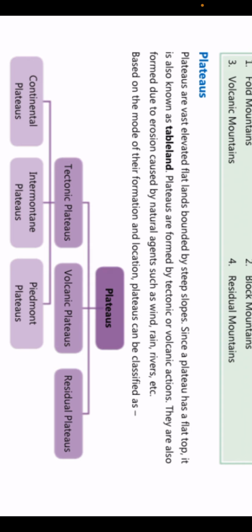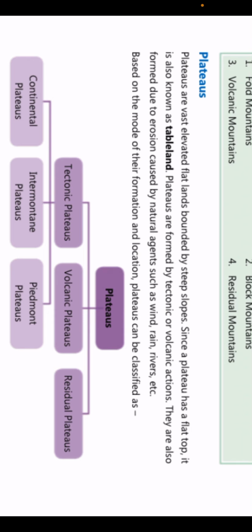So plateaus are formed by tectonic or volcanic actions. They are also formed due to erosion caused by natural agents such as wind, air, rain, rivers, etc. So they are saying that जो plateaus है वो बनते कैसे हैं बिकॉज ऑफ द वॉल्केनिक एक्शन. जो वॉल्केनोस इरप्ट होते हैं उससे बनते हैं.